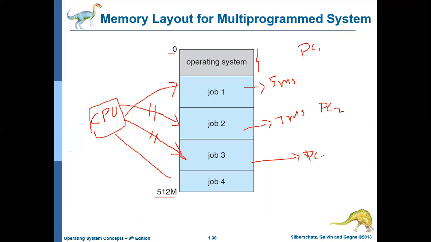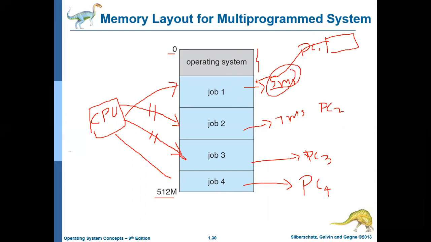Like that it will maintain a different program counter for each job. Initially, if the processor is executing job 1, it will check the address in PC1 and execute that, and it will continue checking PC1 for 5 milliseconds.